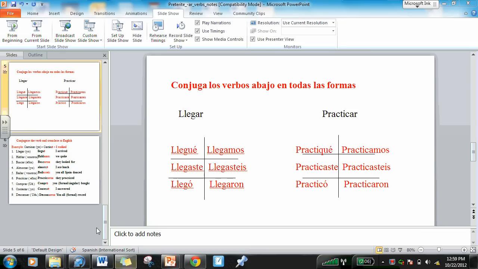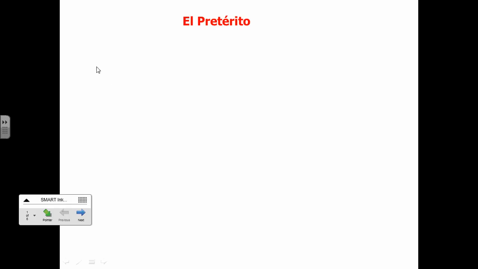Hello everyone. We are going to be reviewing the preterite. This is something you learned in Spanish too. Make sure you have your preterite note-taking sheet with you.